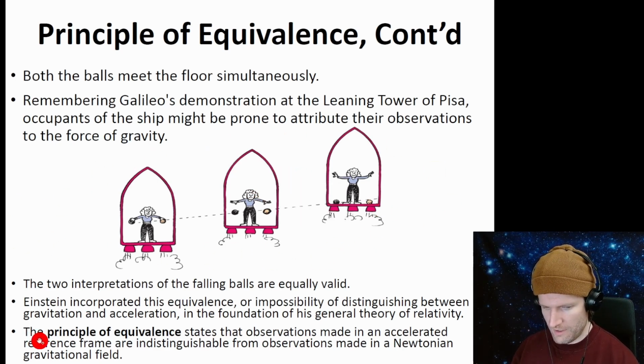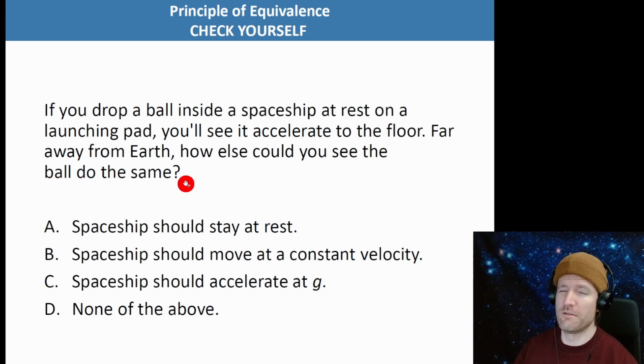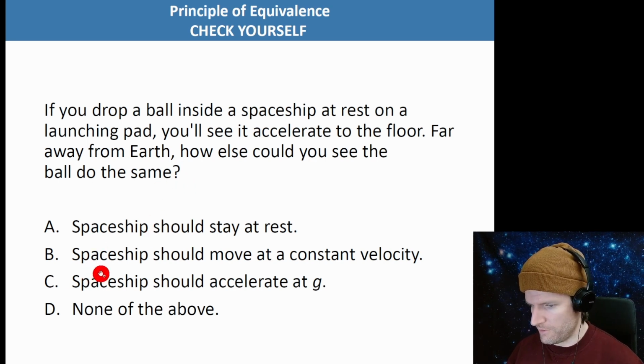So let's look at this. The principle of equivalence states that the observations made in an accelerated frame of reference are indistinguishable from observations made in a Newtonian gravitational field. Okay, if you drop a ball inside a spaceship at rest on a launching pad, you'll see it accelerate to the floor. That's at rest on a launch pad, so you're on Earth. Far away from Earth, how else could you see the ball do the same? Well, since gravitational fields and accelerations are equivalent, the spaceship should be accelerating at g to get the same effect.